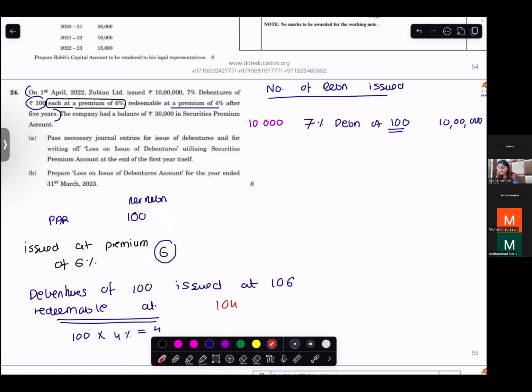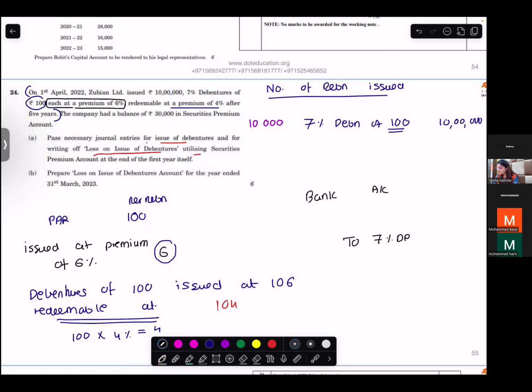Now you have to pass the journal entry for this. The journal entry for issue of debentures and for writing off the loss on issue utilizing securities premium. Tell me what would be the journal entry for issue of debentures. Bank account debited, debenture account.